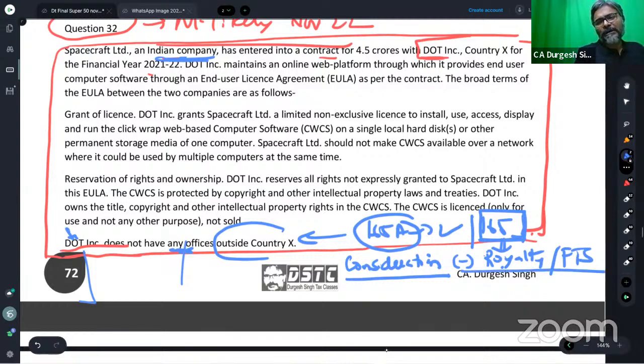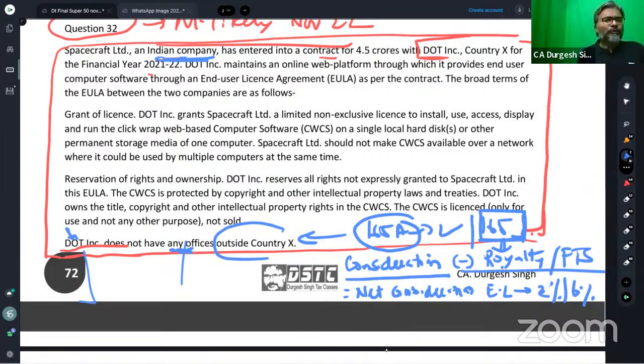So on the net consideration, the equalization levy of 2% or 6% is what will be charged.